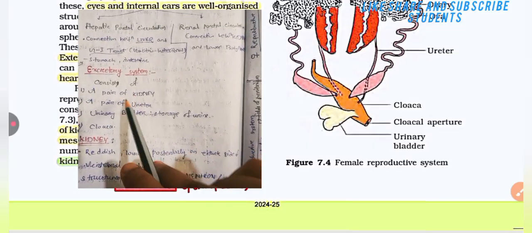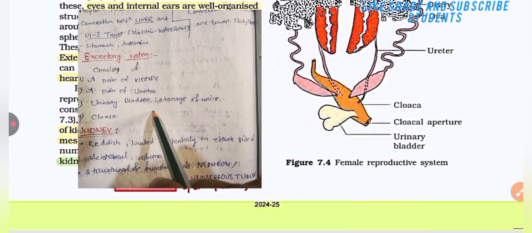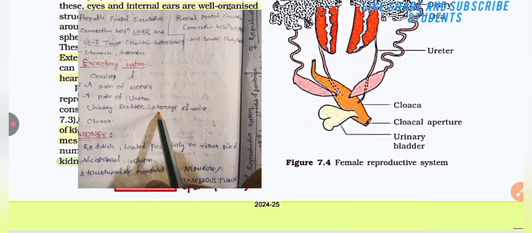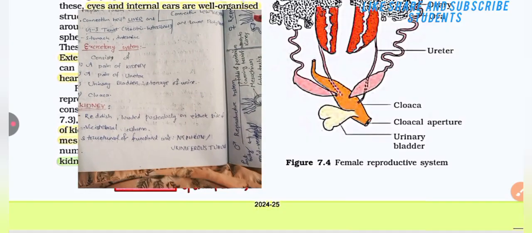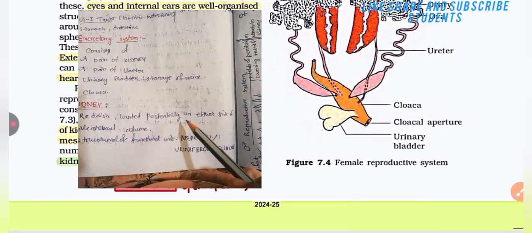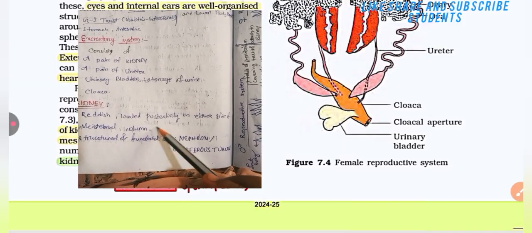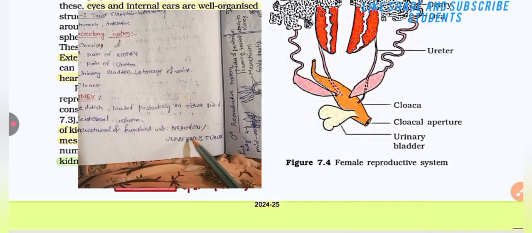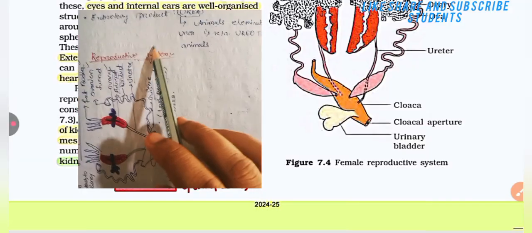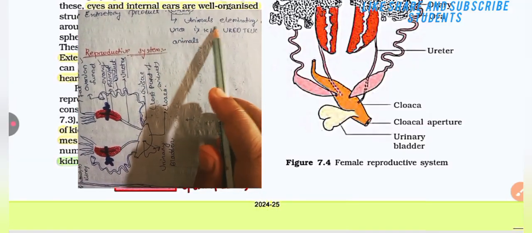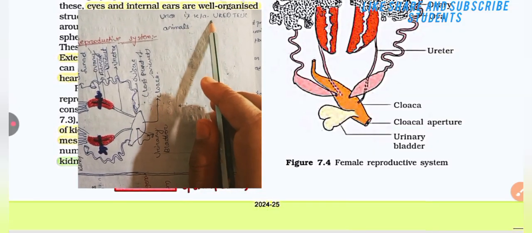The excretory system consists of a pair of kidneys, a pair of ureters, the urinary bladder, which is the storage of urine, and the cloaca. The kidneys are located posteriorly on either side of the vertebral column. The structural and functional unit is the nephron or uriniferous tubule. The excretory product is urea, and animals excreting urea are known as ureotelic animals.